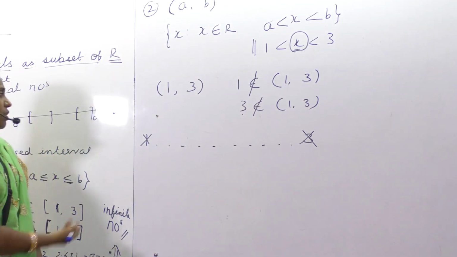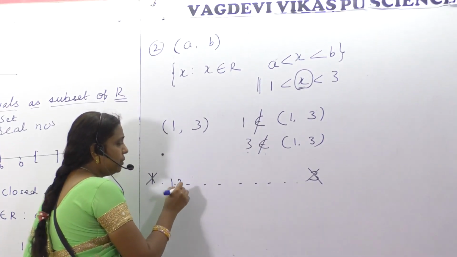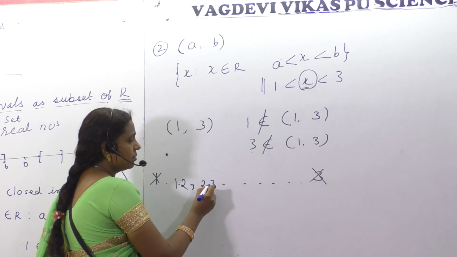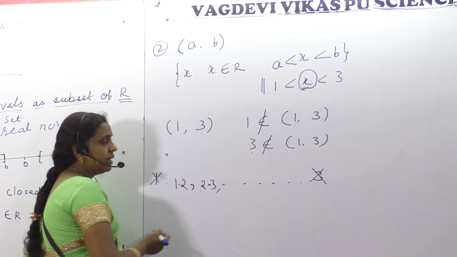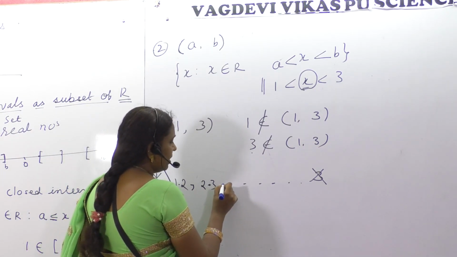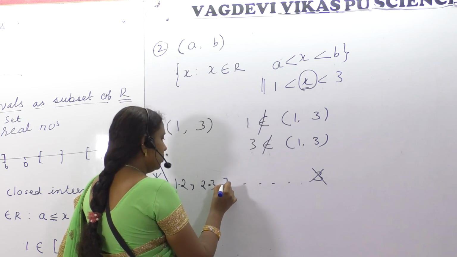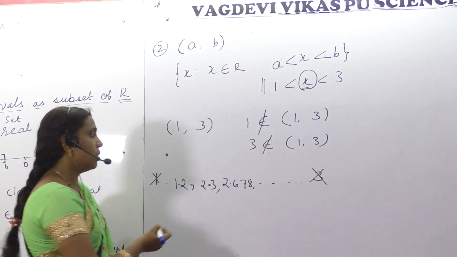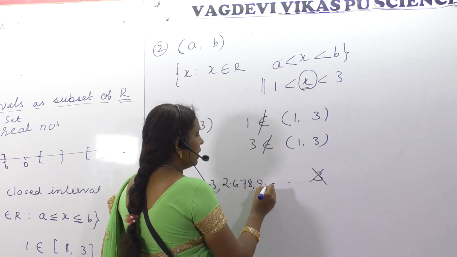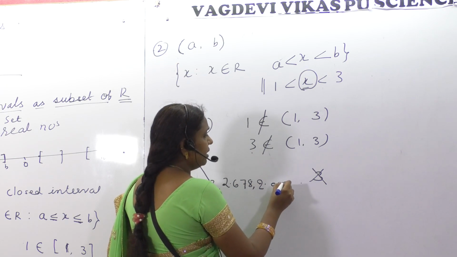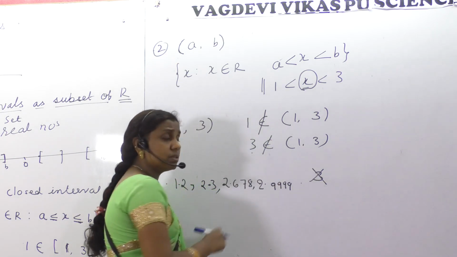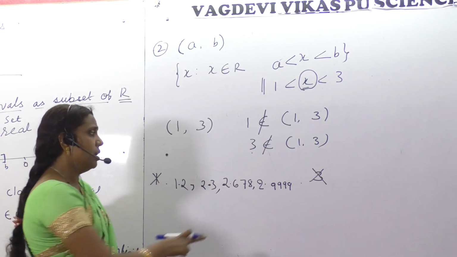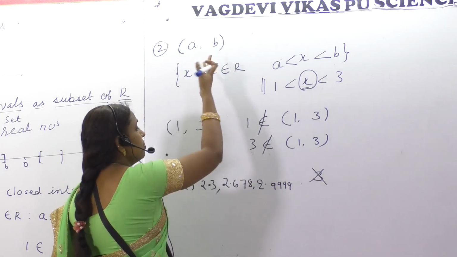For example, 1.2, 2.3, or any number you can take, 2.678, 2.9999, but not equal to 3. 2.99 is not exactly equal to 3, that's why you can say it belongs to the open interval.